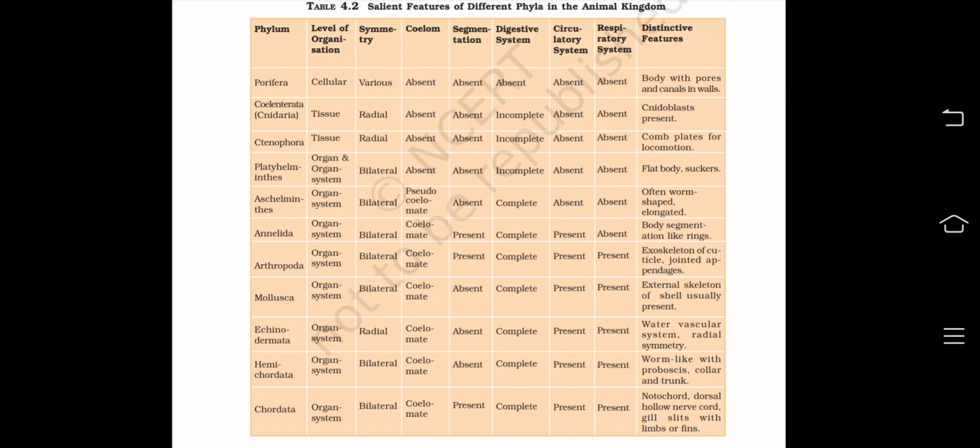Last phylum is Chordata. Level of organization is organ system, bilateral symmetric, coelomates, segmentation is present, digestive system complete, circulatory and respiratory system are present. Distinctive features: notochord, dorsal hollow nerve cord, gill slits with limbs or fins.